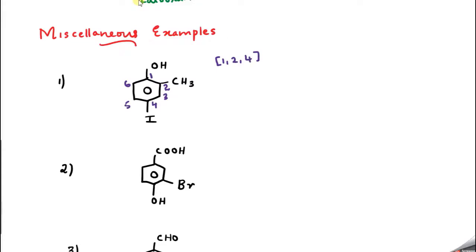So what should be the name of this compound? At second position and fourth position, you have substituents. So 2 methyl and 4 iodo. Who comes alphabetically first? Iodo. So I can say 4 iodo, correct? 2 methyl, correct? Then comes the word root. So we know that it's a derivative. OH is a functional group, so it's a derivative of phenol. So 4 iodo 2 methyl phenol, correct?